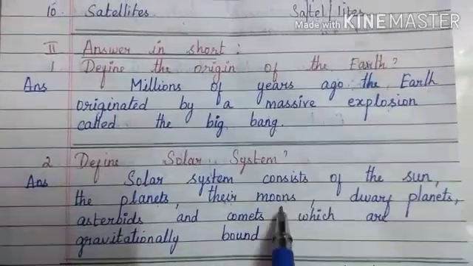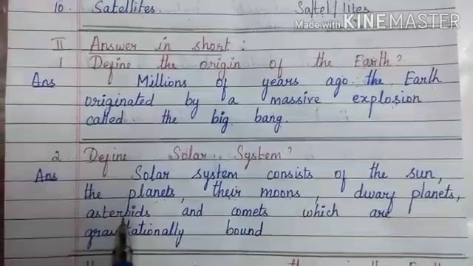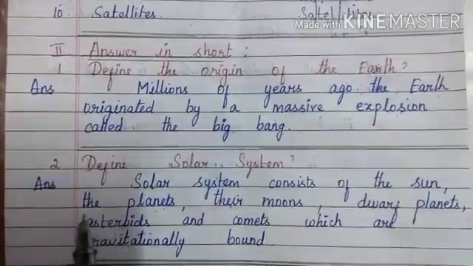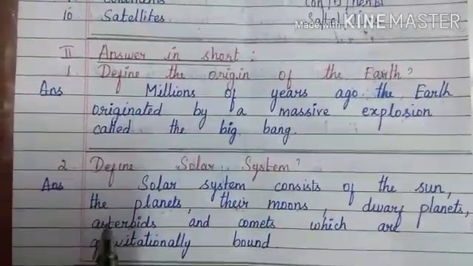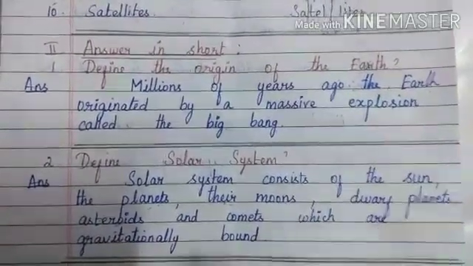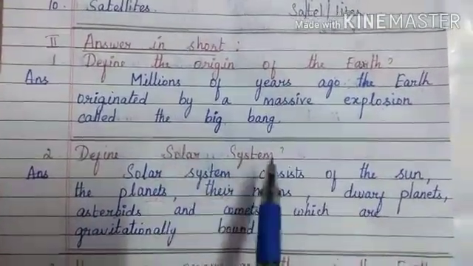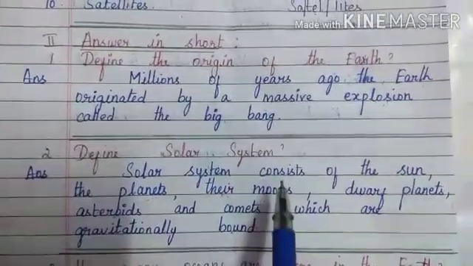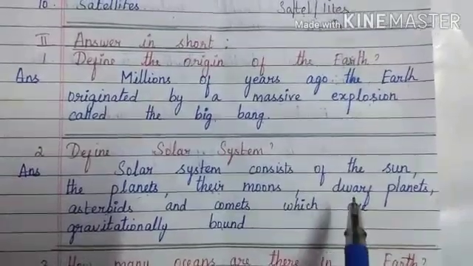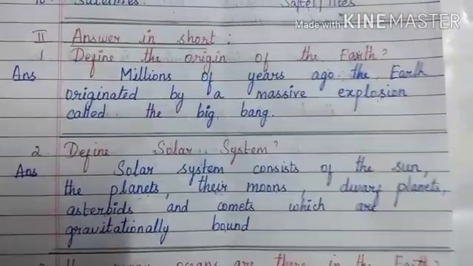Their moons of the planets, dwarf planets, asteroids. Asteroids are the minor planets in the solar system, and comets, which are gravitationally bound. This is called the solar system. So the solar system consists of the sun, the planets, their moons, dwarf planets, asteroids and comets which are gravitationally bound.